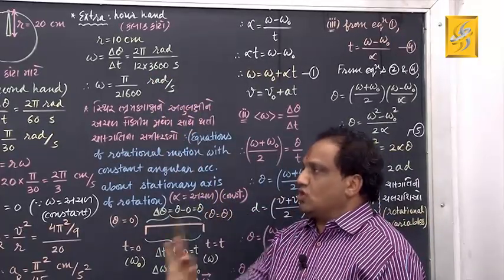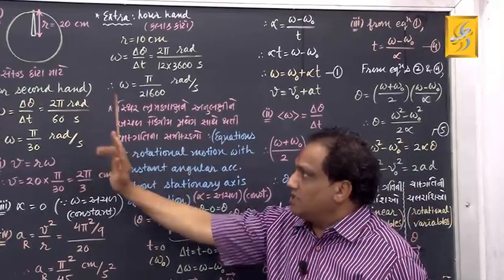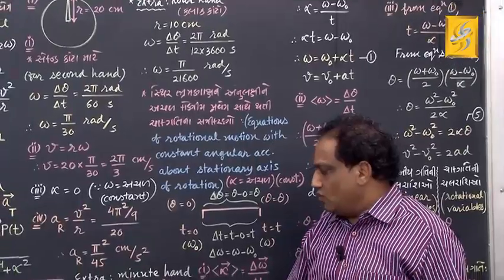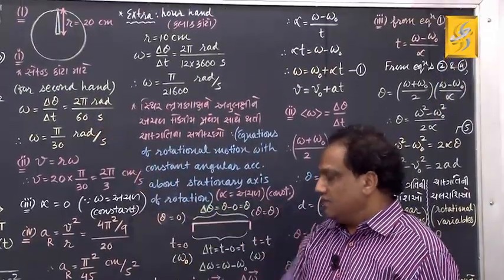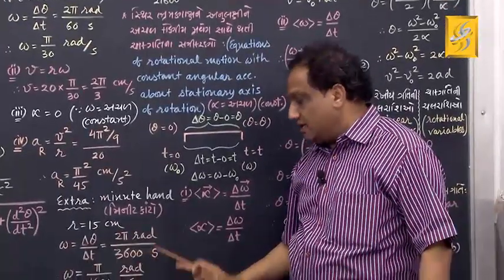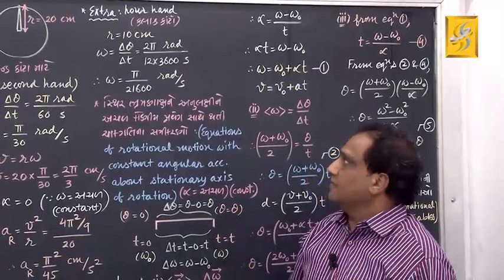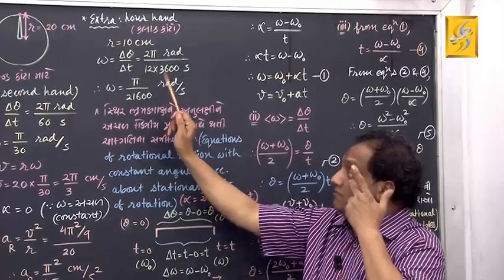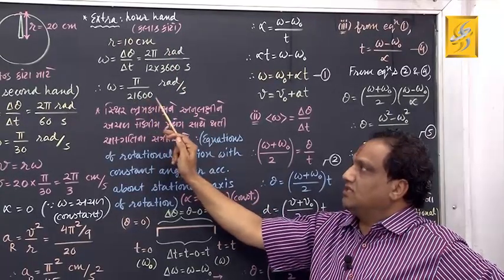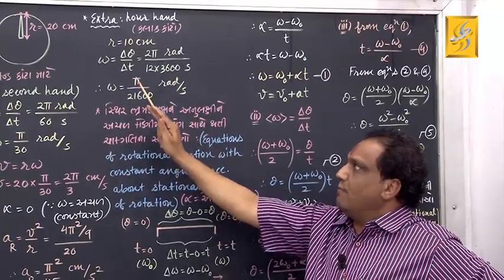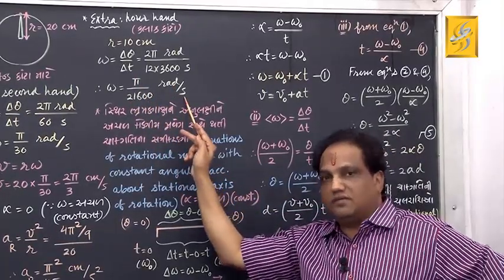Okay. So in short, in all the three hands, have you seen the numerator remains same, 2 pi radian. But here denominator is 60 seconds, here denominator is 3600 seconds, and here it is 12 into 3600 seconds. Got it? Fine. Now just divide by 2 here. 12 into 3600 divided by 2 gives you the answer 21,600. Pi as it is. Pi upon 21,600, that many radian per second.